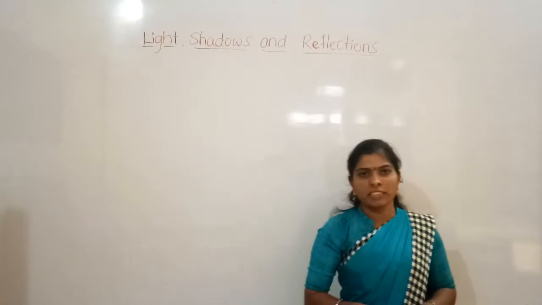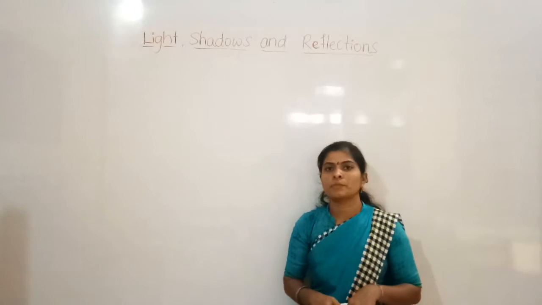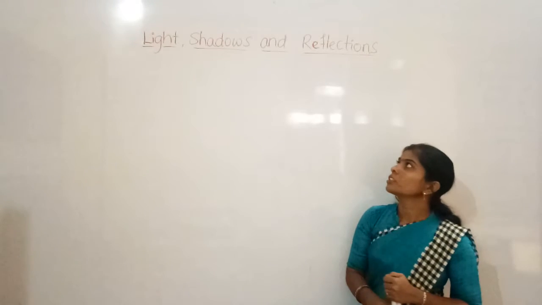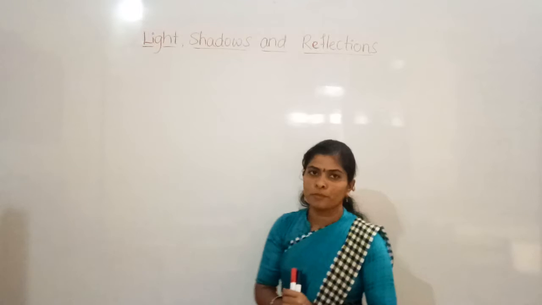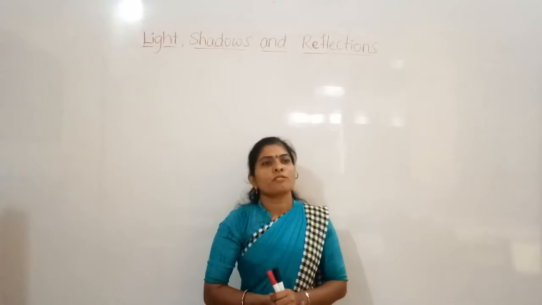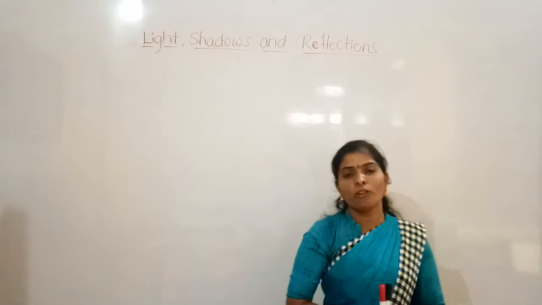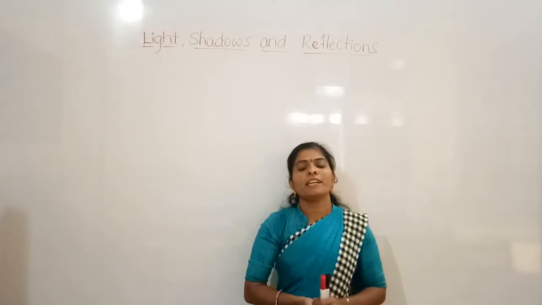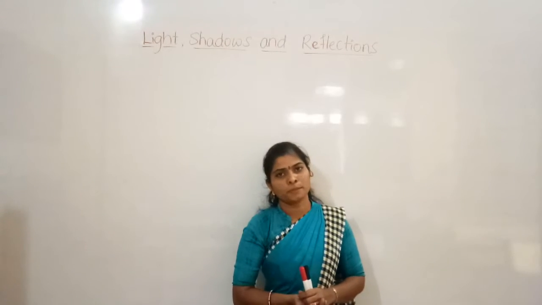In the previous class, that is yesterday's class, we discussed shadows and how shadows are formed. We can define a shadow as a dark area formed when an opaque object obstructs the path of the light.